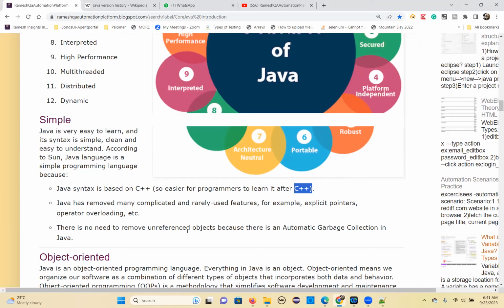It keeps running frequently in the system. Automatic garbage collection is one of the plus points for Java, so the system doesn't occupy more memory. That's the advantage. That's why it is a very simple, clean, easy to understand programming language.